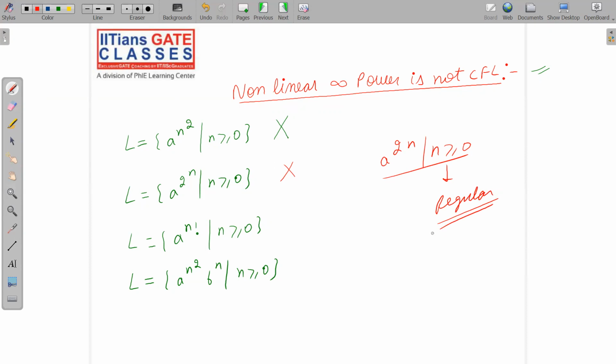Please try to remember the Chomsky hierarchy. If a language is regular, then obviously it will be CFL. Then obviously it will be CSL, and so on. This is regular, so obviously it is CFL also, and CSL also.